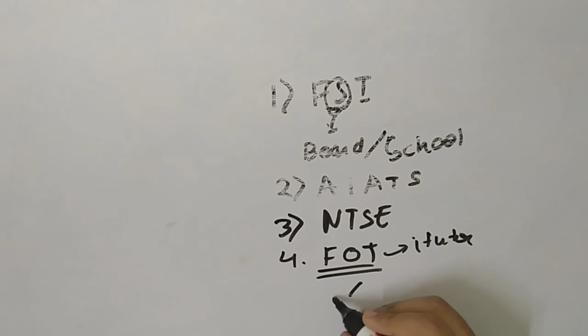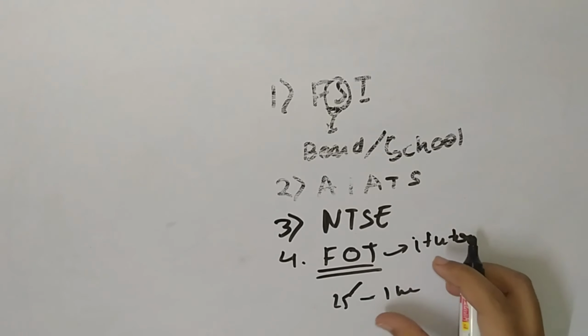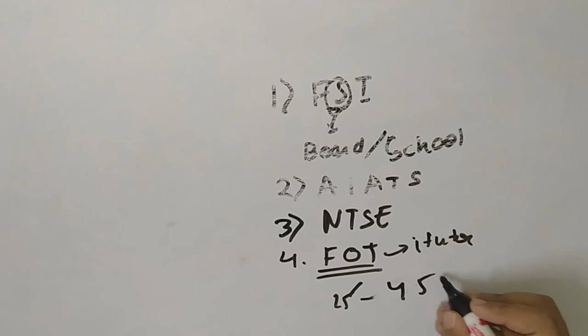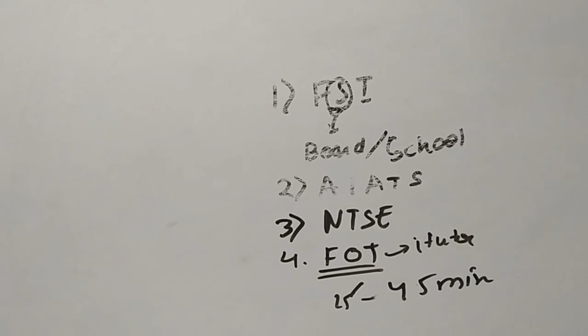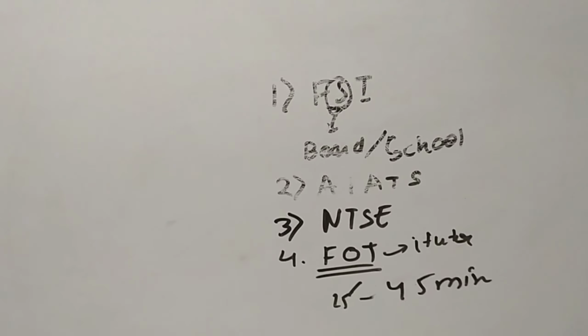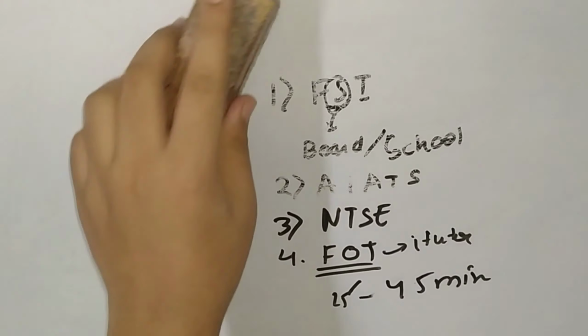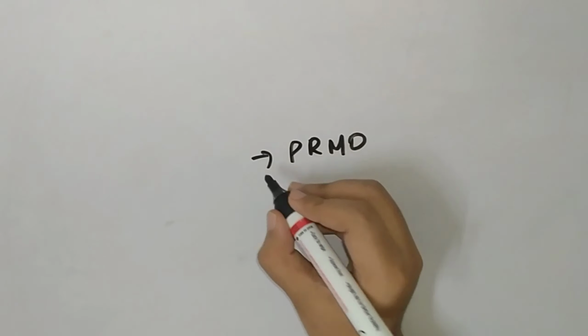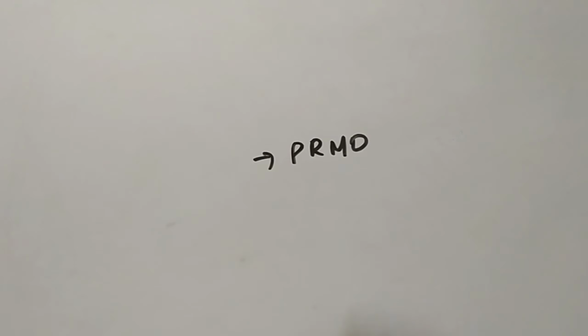It consists of 25 marks and the duration is around, I think, 1 hour. No, less than that only. Around 45 minutes. Yes, 45 minutes is the duration. And they also provide you tests related to PRMO if you are a PRMO aspirant. The PRMO test is also available, but I do not have the PRMO test. Okay, and now we move to our next test.